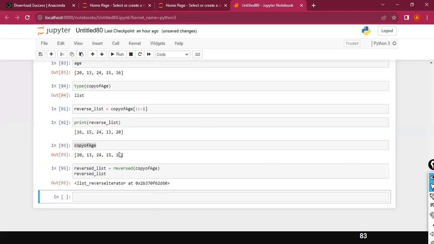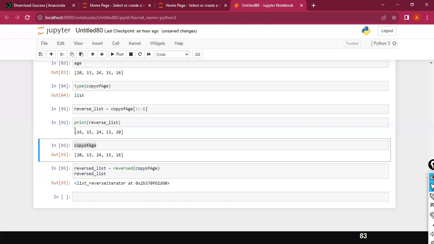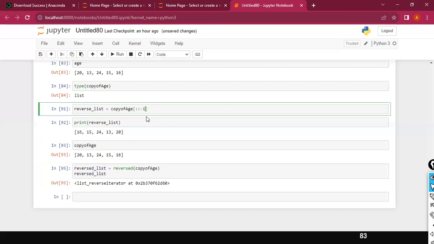One second. So what is confusing? Very simple, right? Display the values. See, the original list contains these values, and you want to display them in reverse: 16, 15, 24, 13, 20. So how do I do that? You need to use it this way. Either you can use this way or you can use something else.